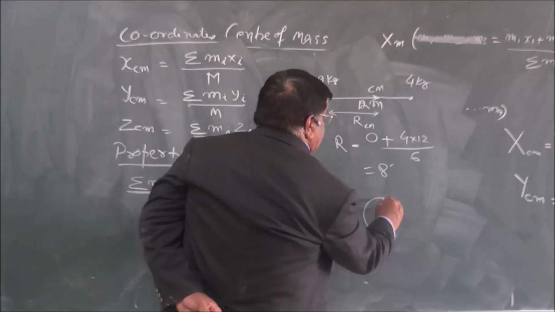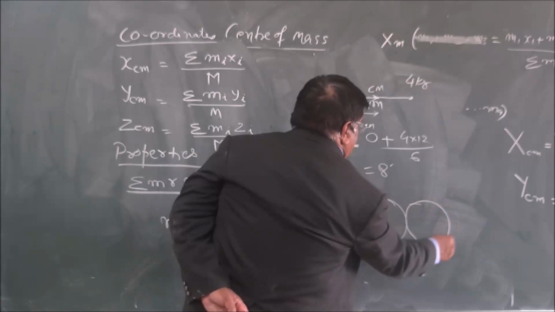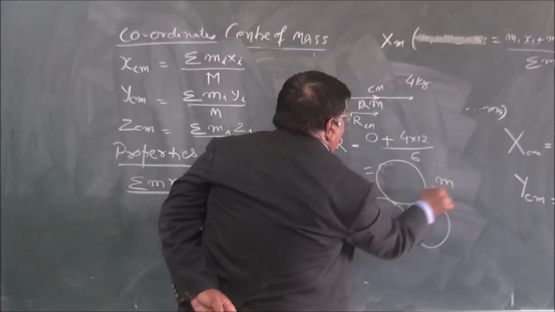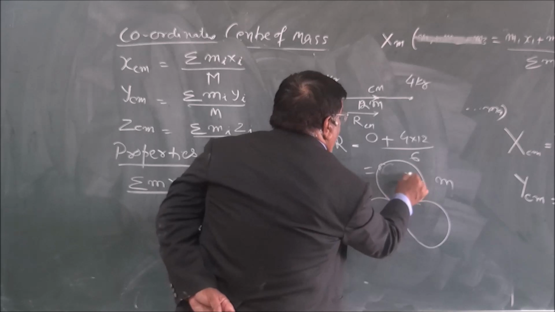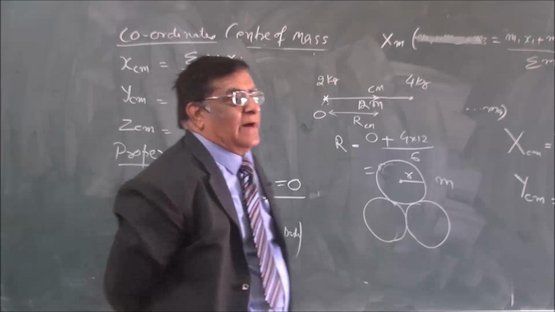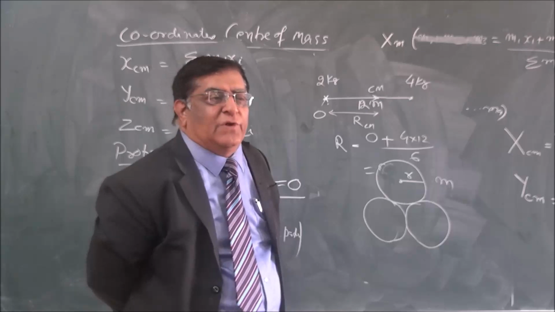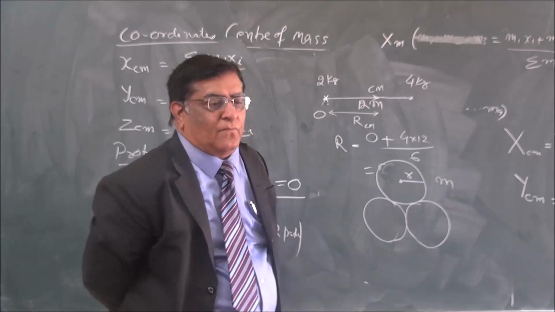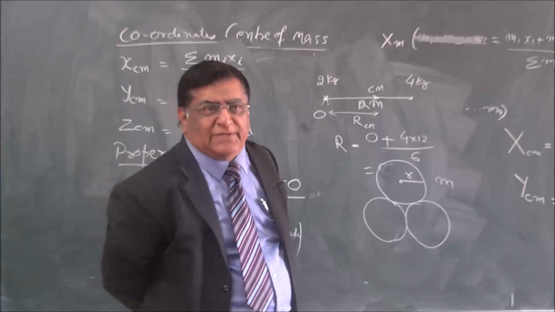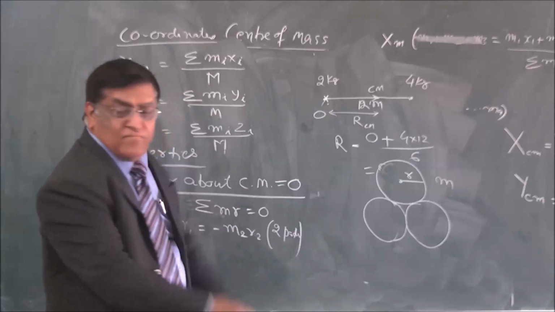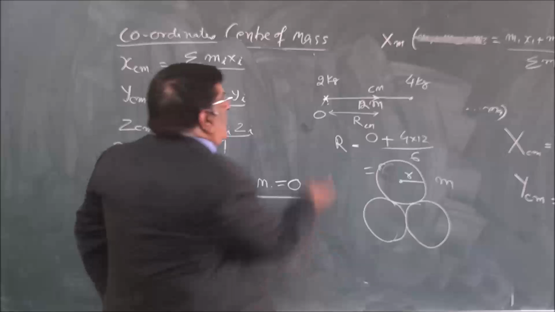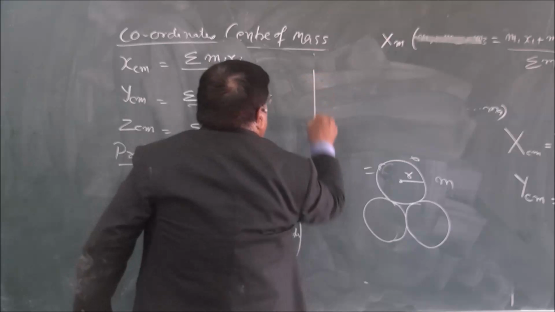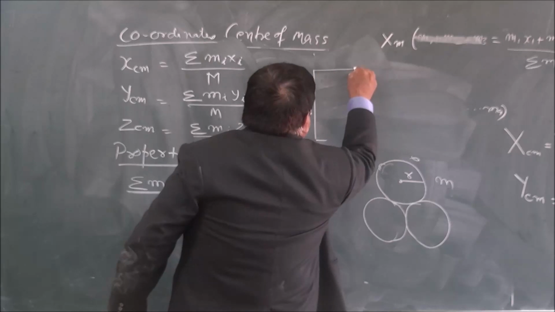There are 3 balls which are kept adjacent to each other. Each ball has mass m and radius r. What is the center of mass at which point? How will you make it? Okay, this is one. See another thing, another example. There is a lamina, which is L shaped.